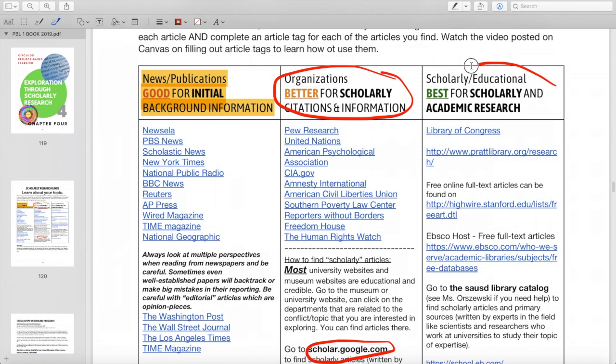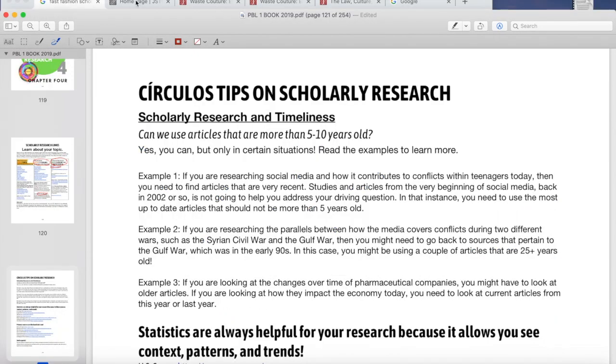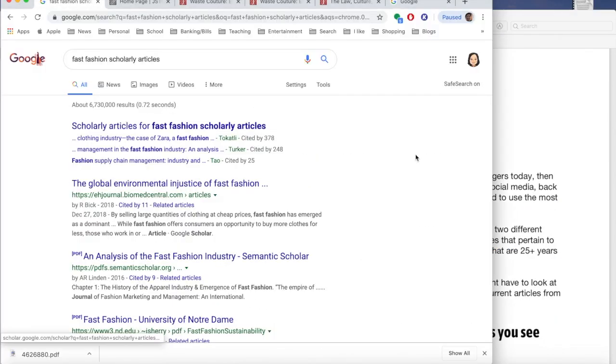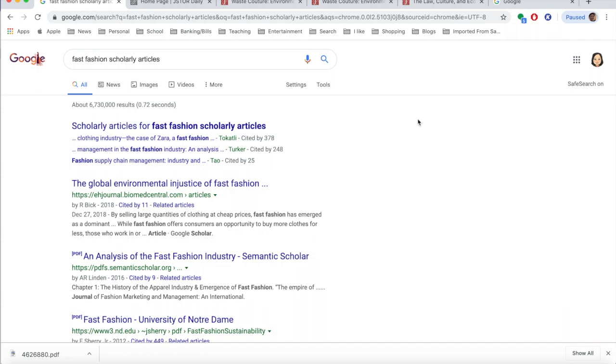And then finally, we have that third category, which is called scholarly or educational. This is the best type of resource. So these are peer-reviewed scholarly research articles, and I will go over what that is. So scholarly articles are ones that you can find through a really good internet search. So we want you to find the free ones, all right?